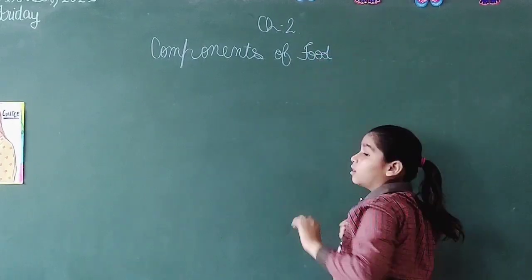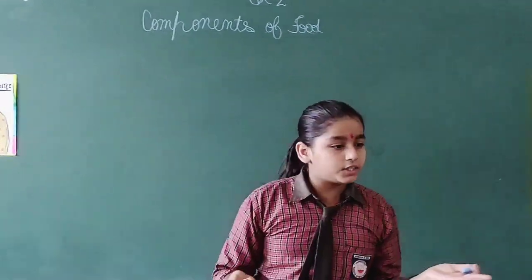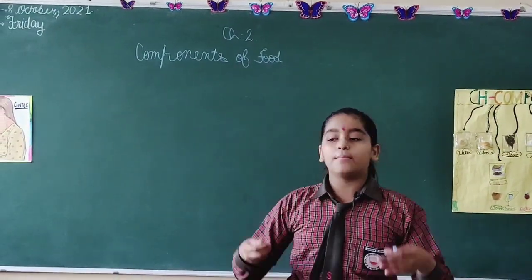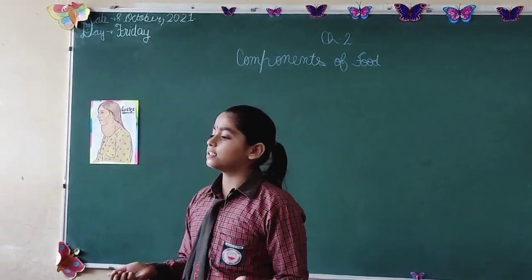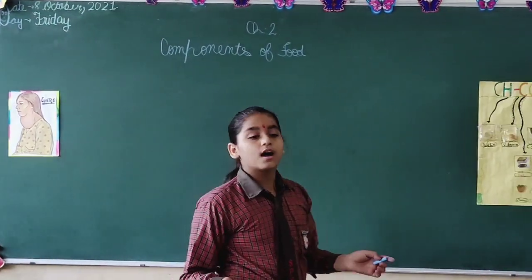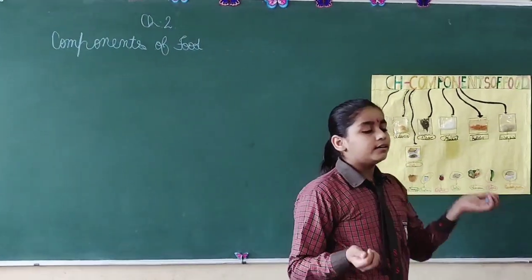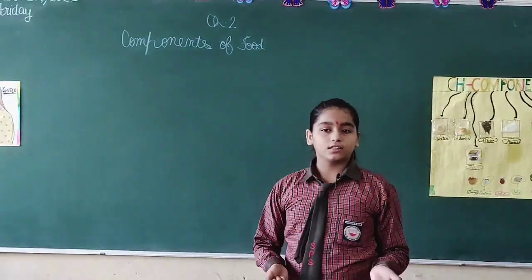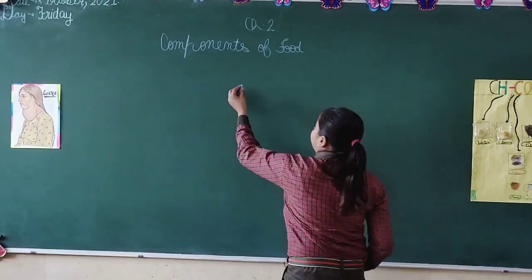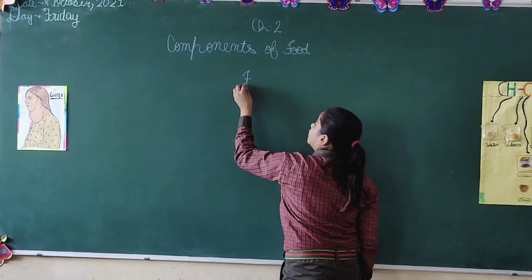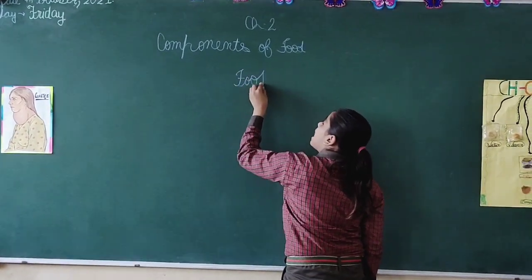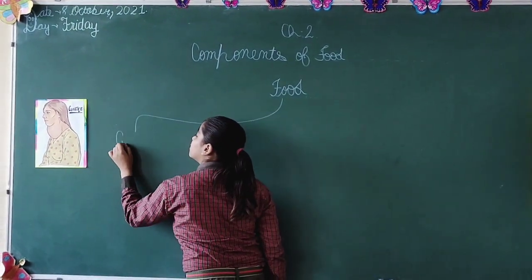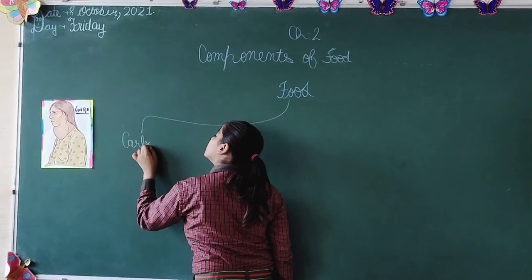Components of food. Do you know, students, what is food? No, ma'am. Okay, I will tell you. The material or substance which we eat is called food. There are 7 types of components of food.